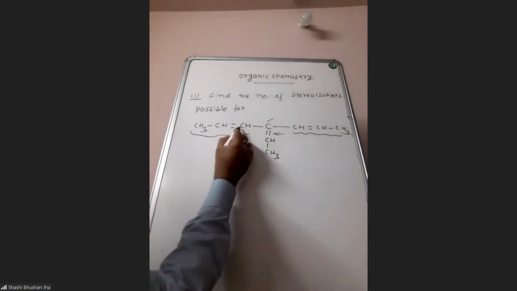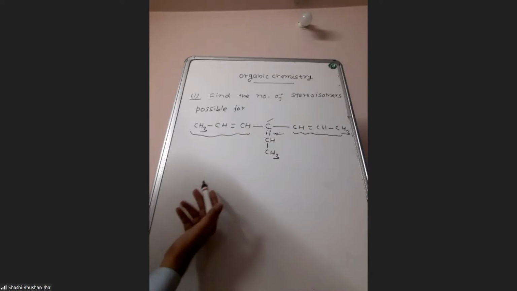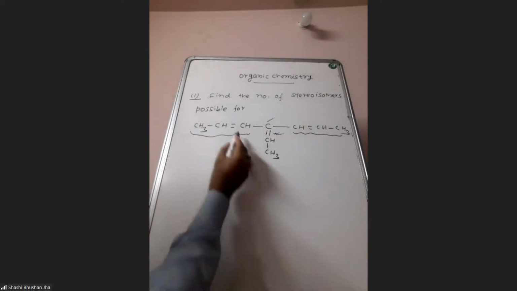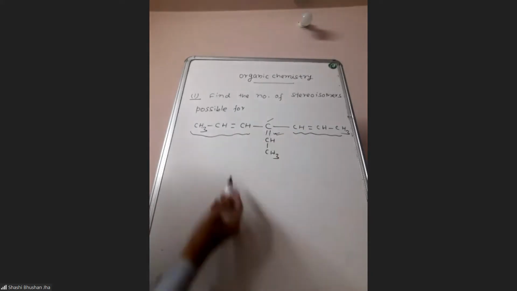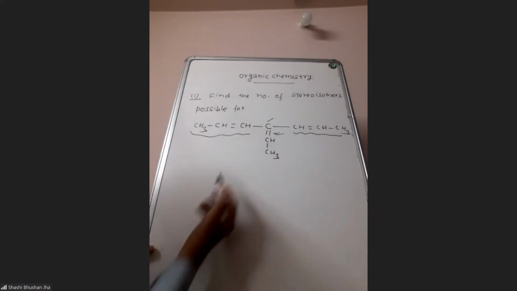Suppose if these two groups would have been different, then the number of geometrical isomers would have been 2 to the power 3. These two groups are identical. So we can say that geometrical isomerism about this double bond is not possible. Or if you want to draw the geometrical isomers, then you can draw also.